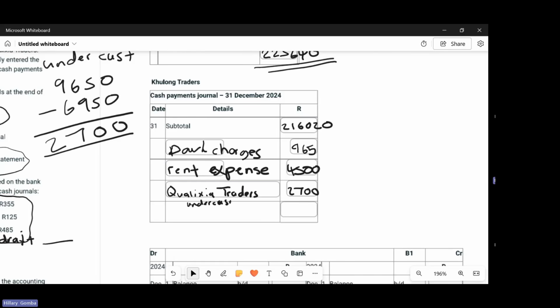So now we are done with the cash payments. We just need to add all the amounts. So it will be 216,020 plus 965 plus 4.5 plus 2.7, which I'm getting 224,185.